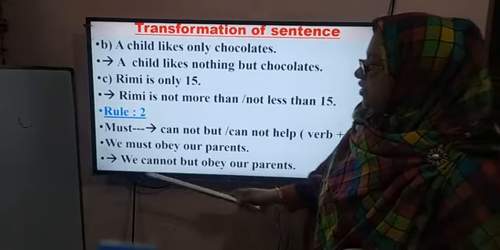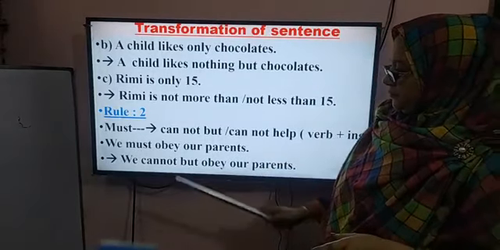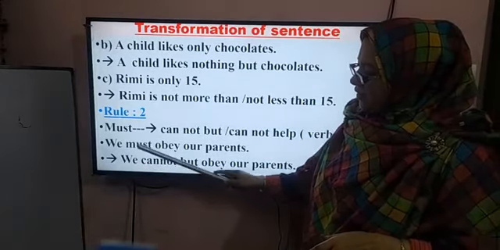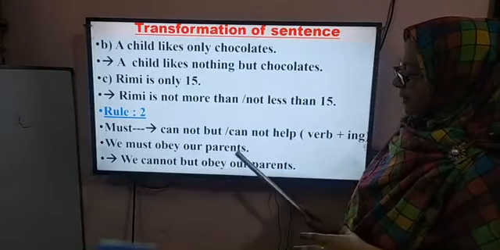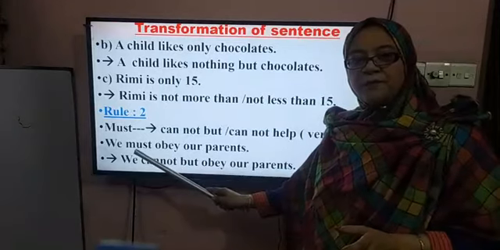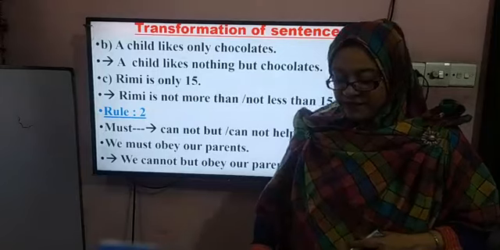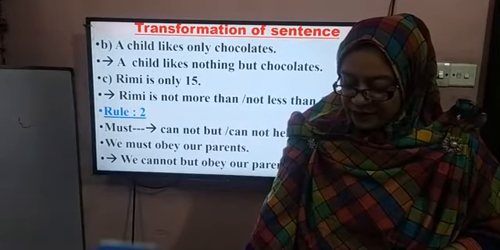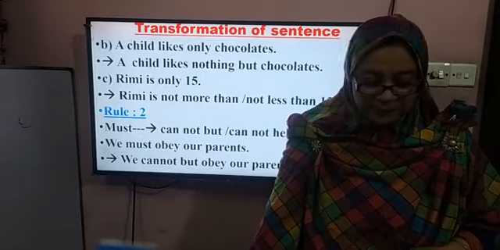Look at here. We must obey our parents. What will be the answer? We cannot but obey our parents. We only use cannot but here instead of must when we turn it into a negative sentence. Okay. Now we will see the use of cannot help.